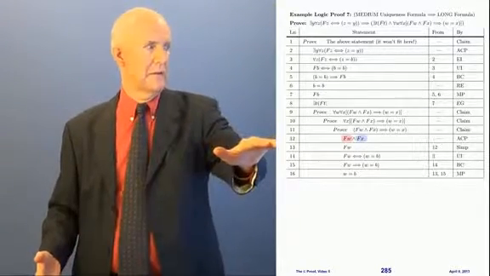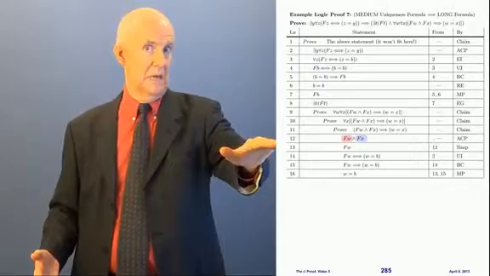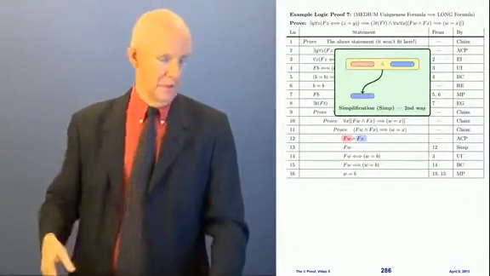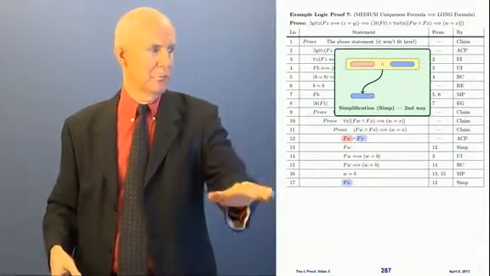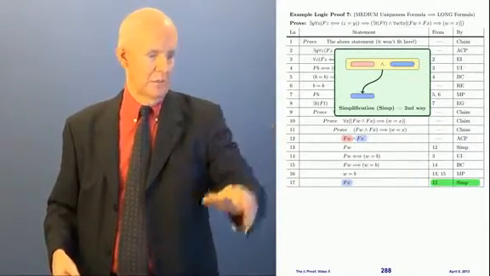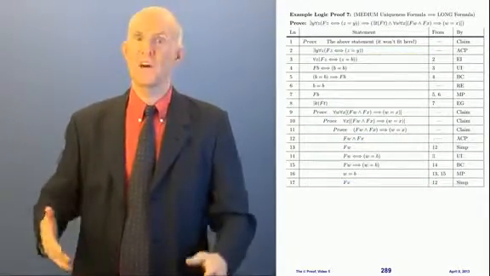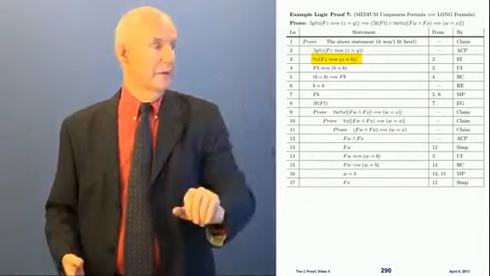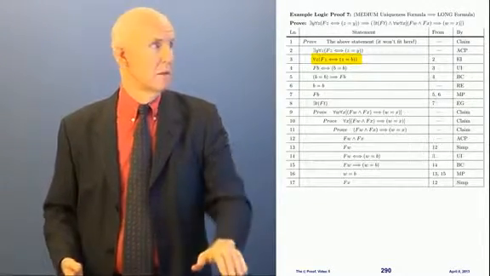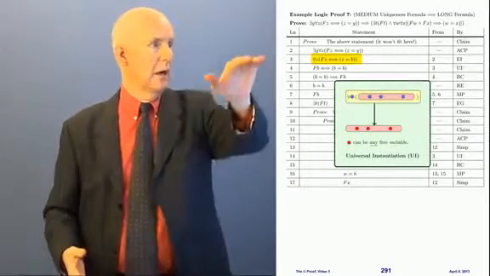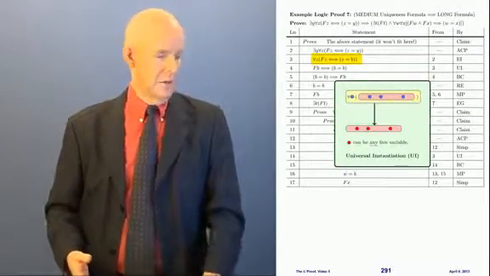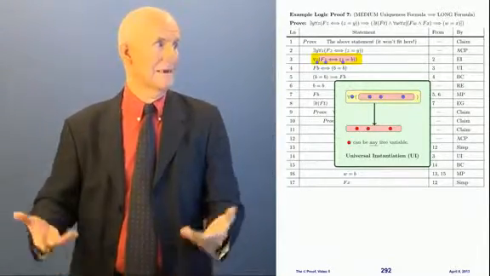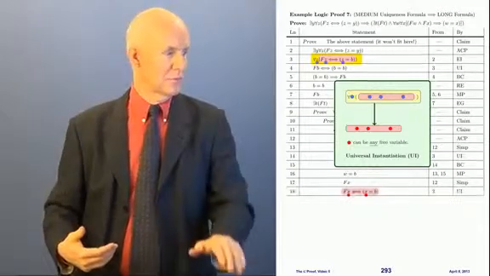I'm going to come back to this conjunction here that says pink and blue, and I'm going to use simplification again, the other way. I'm going to get the blue one now. I'm going to pull off that FX, that blue part. So that comes from line 12 by simplification. Now I'm going to go through the same process all over again from this using X instead of W. So I can use UI on line 3 up here on the Z. So I've got a Z here, and I can put anything I want in for the Z in that pink, and this time I'm going to put X in. And so that's what's going to happen here.